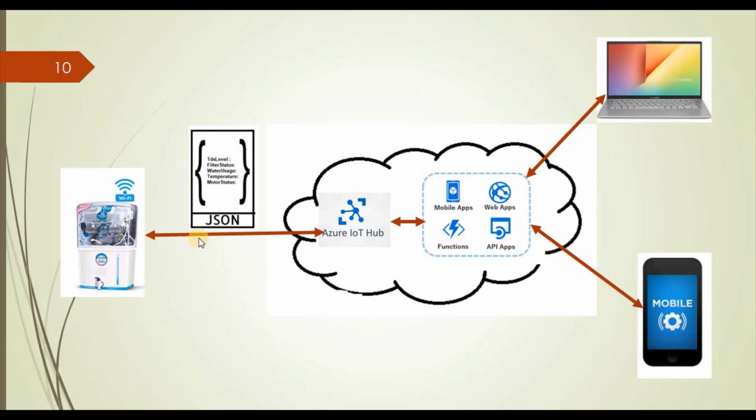So our simulator is sending some data to the Azure IoT Hub, and from this Azure IoT Hub we have created one function. That function is consuming that data from the IoT Hub and writing that message on a console. So as part of this application, we have just provided a simple application to show the flow of the data, how the data is flowing from the device to the function using IoT Hub.